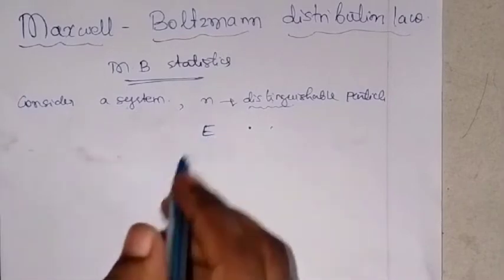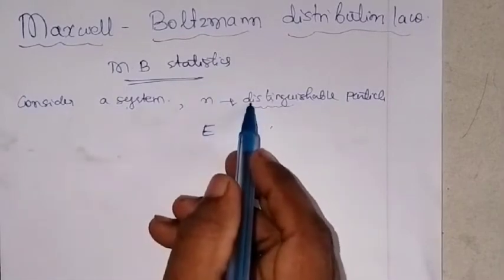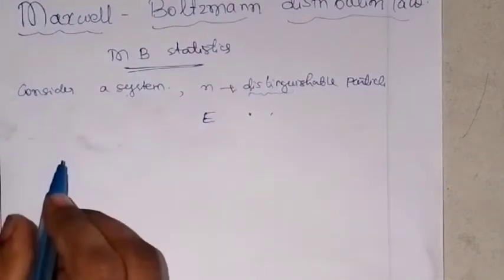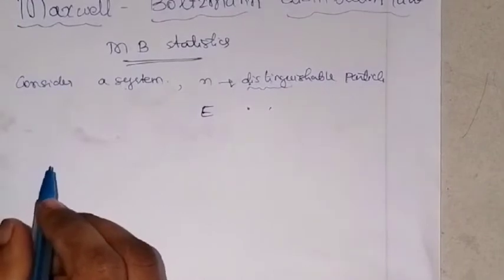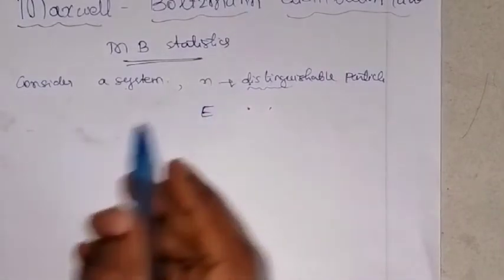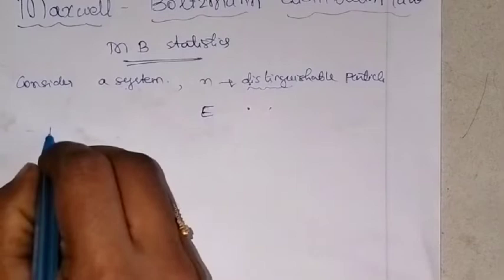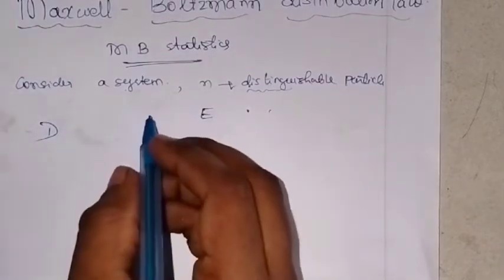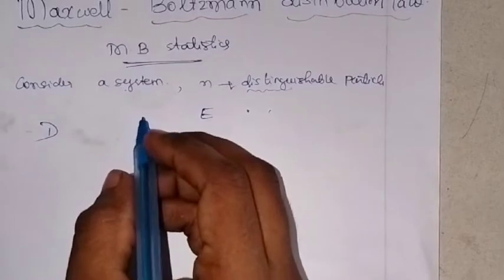Now these distinguishable particles in a system will have certain characteristics. There are mainly four characteristics possessed by these n distinguishable particles. The first characteristic or property is that the particles do not attract or repel each other.